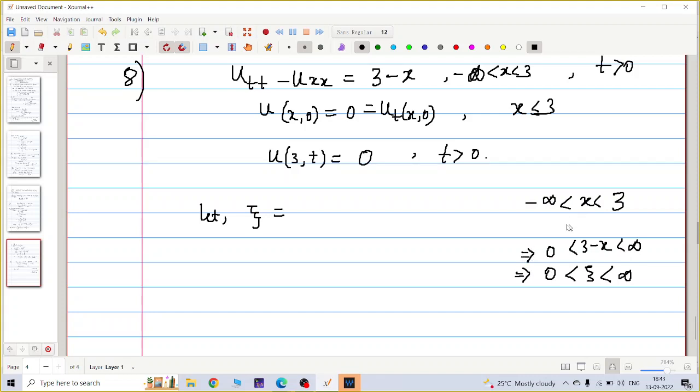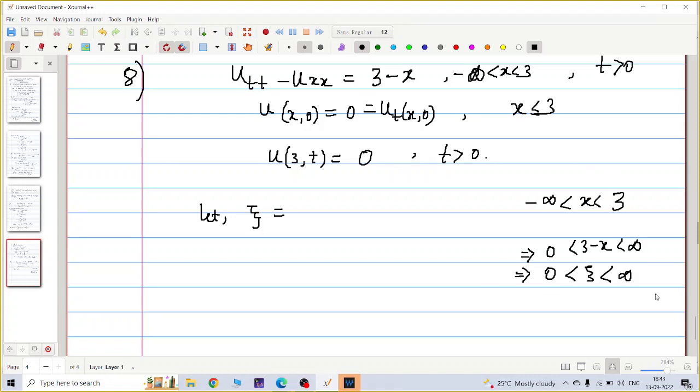So what should be my next two lines? What should be my xi? I am saying the region is minus infinity to 3, as given.